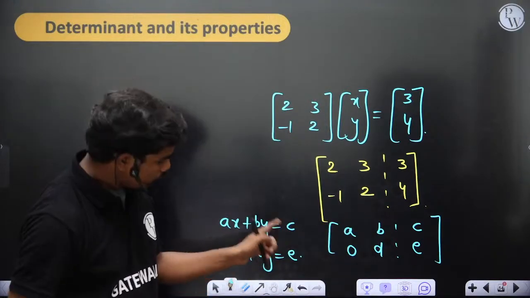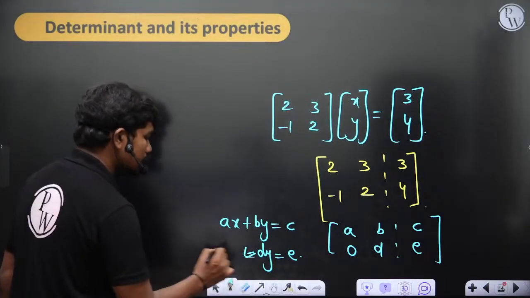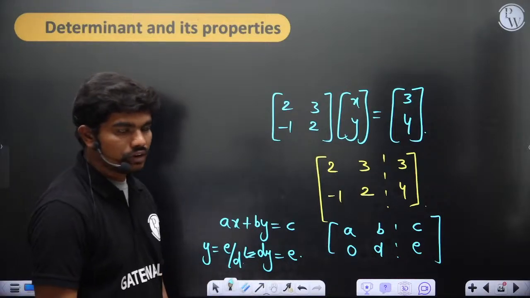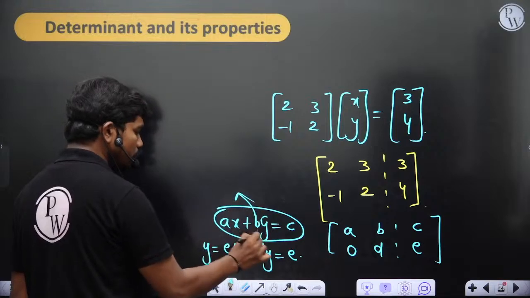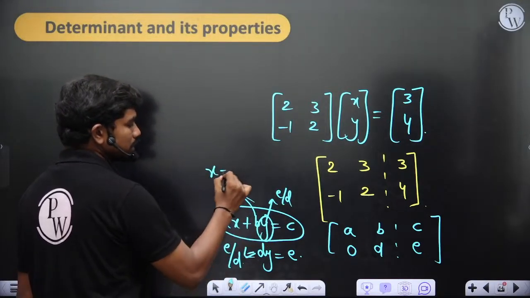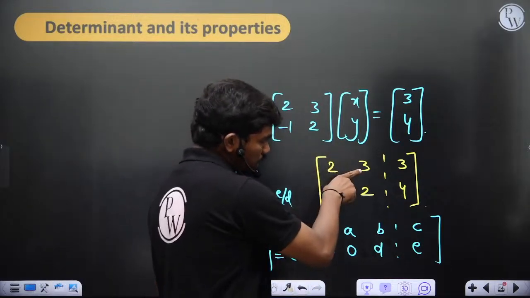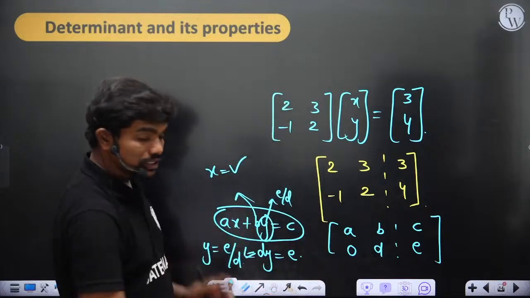Now when you get this, you can easily identify the y value from this equation, which is nothing but E by D, of course. So you get y equal to E by D, and similarly here, if we put y equal to E by D, then this is a single equation with a single unknown, and you will get x also. So it is always advisable to convert this matrix into this form, so that you can get the answer very comfortably.